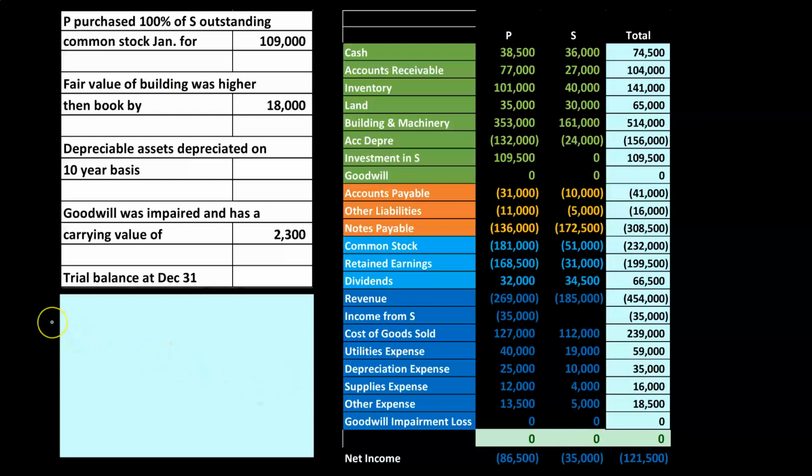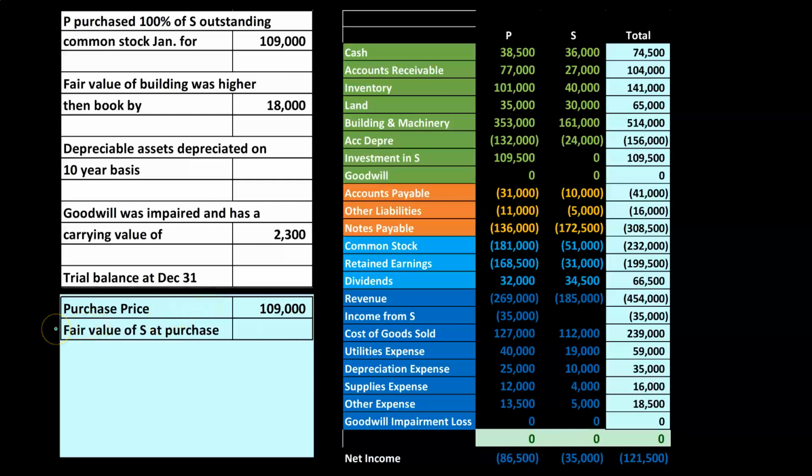Then we want to consider this calculation of goodwill. So I like to do this little calculation and say, all right, well, the purchase price was $109,000. If we compare that to the fair value of S at the point of purchase, then we can figure out basically the goodwill. Now note, I'm comparing this to the fair value now. In our beginning problems, I basically put book value here because the book value was equivalent to the fair value. Now we have two components that could vary things. One being the book value being different than the fair value, and two, something intangible such as goodwill being on the books. So we're going to say, all right, the fair value of S at the purchase, what was that?